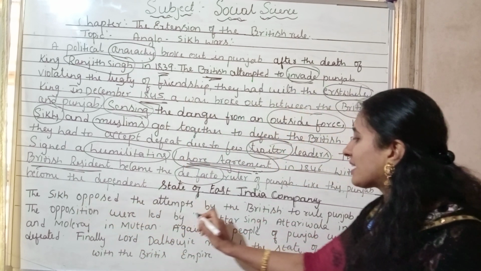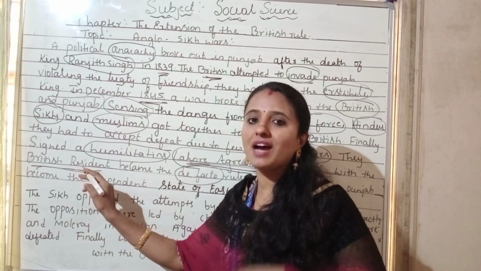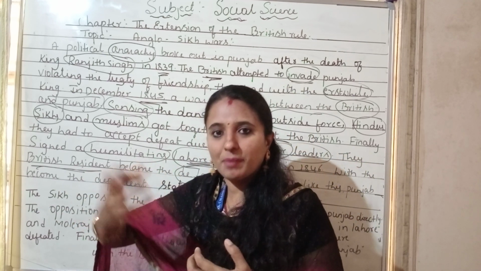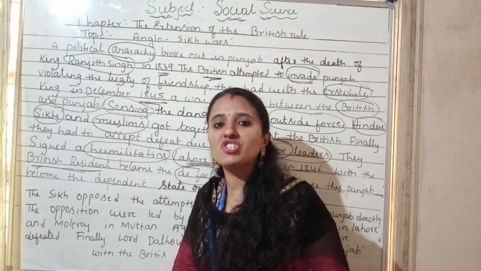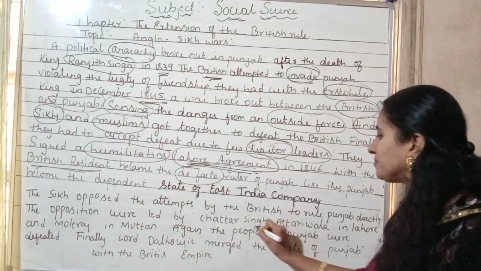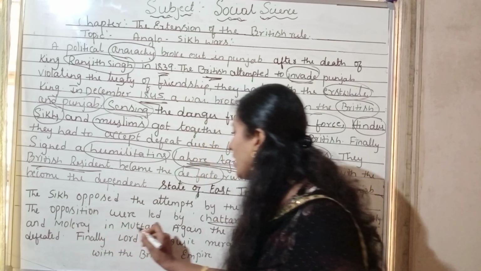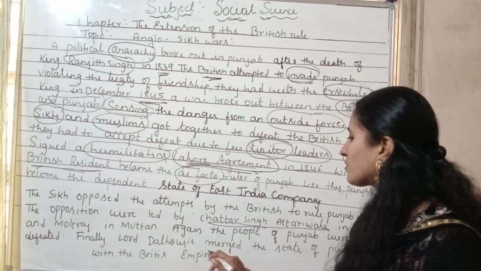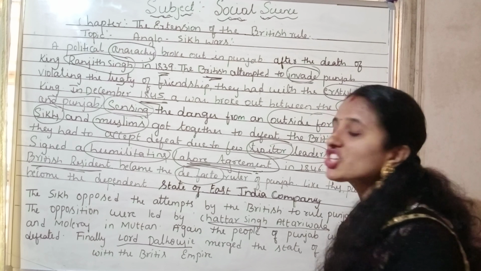The Sikhs opposed the attempts by the British to rule Punjab directly. Some of the kings tried, and some of the kings felt very bad. The Sikh state came under the direct control of the East India Company. Some Punjab kings started to oppose this. The opposition was led by Chattar Singh Atariwala in Lahore and Mulraj in Multan. Again, the people of the Punjab were defeated. Finally, Lord Dalhousie merged the state of Punjab with the British Empire.